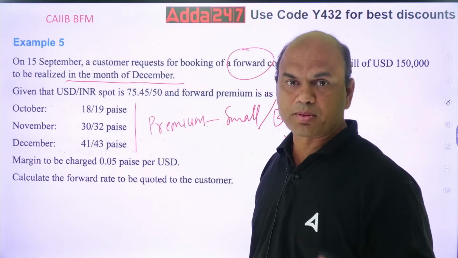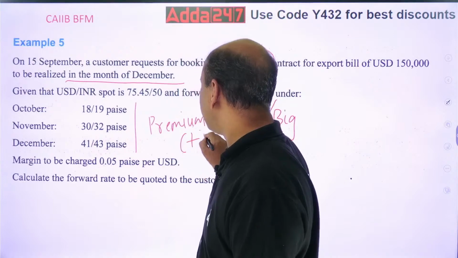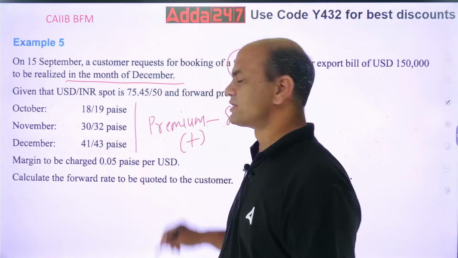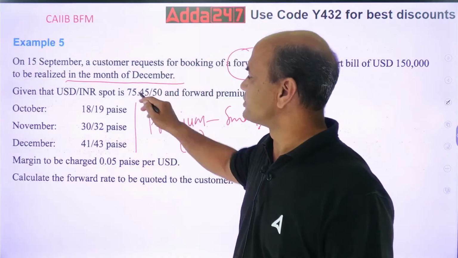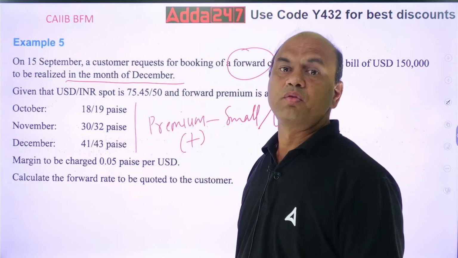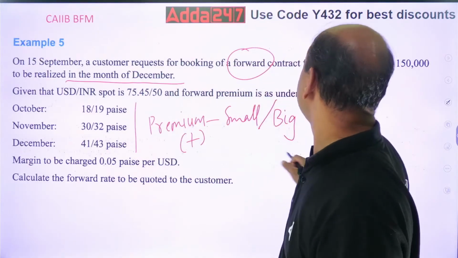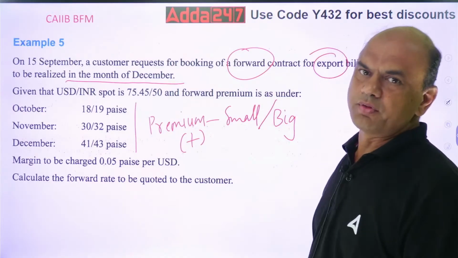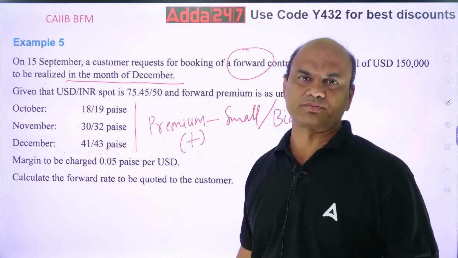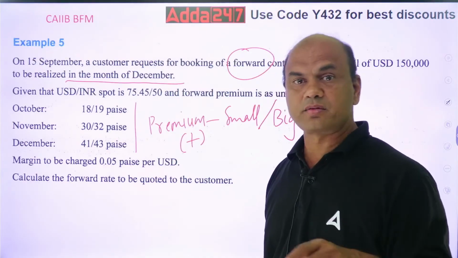What do you do for premium? For premium, we will always add to the spot rate. What is the spot rate? This is the spot rate. So which rate will you apply? You are booking a forward contract for an export bill. Whenever you are dealing in exports, you have to buy the currency.